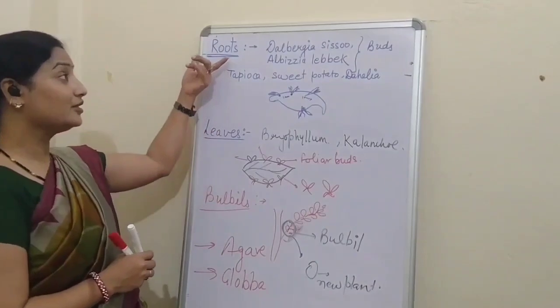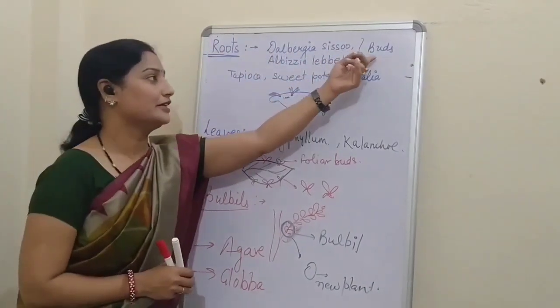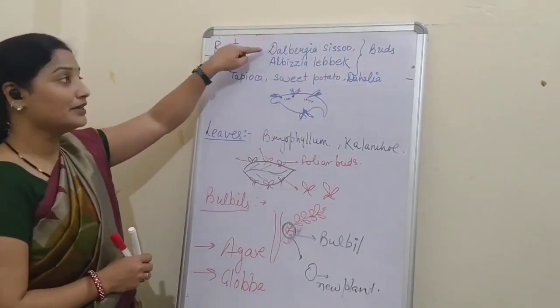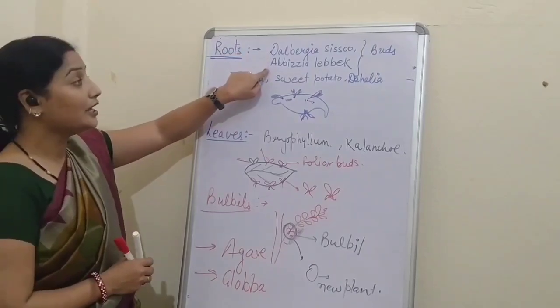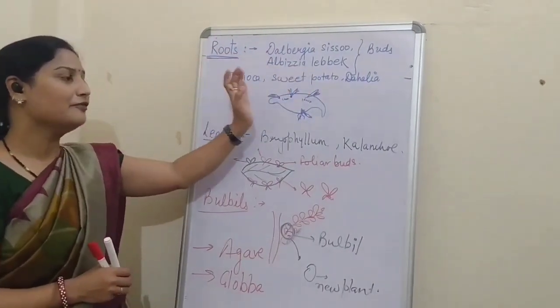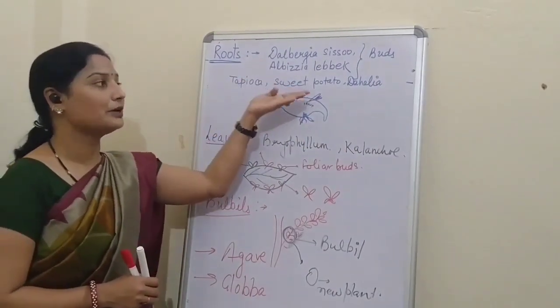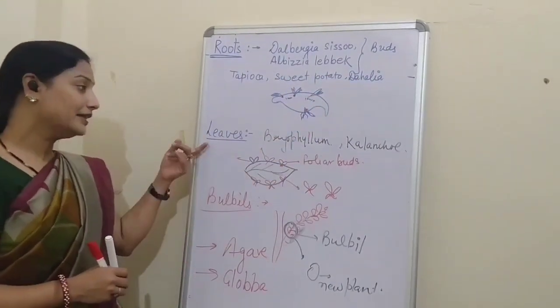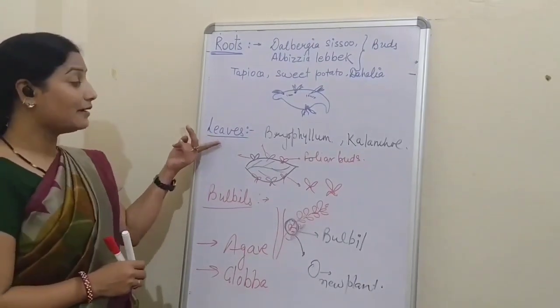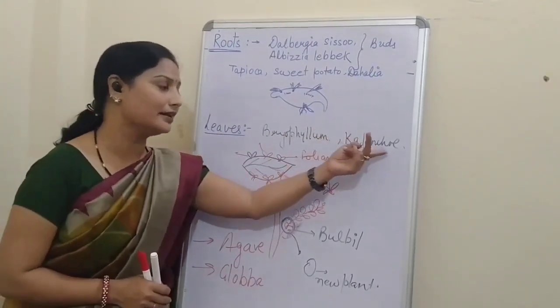And then we have seen the roots. If they develop from buds, the examples are Dalbergia sissoo and Albizia lebbeck. If they develop from adventitious roots, the examples are tapioca, sweet potato and dahlia. In the case of leaves, the examples are bryophyllum and kalanchoe.